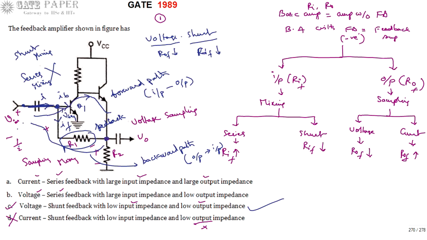It doesn't depend on the feedback. The voltage across Q1, base to emitter, is directly equal to V input. The feedback doesn't have any effect on this, so it cannot be series mixing. It should be only shunt mixing. So the right answer for this question is C.